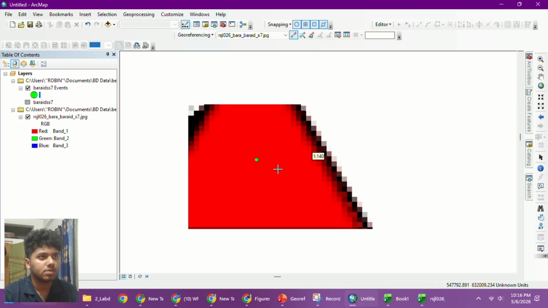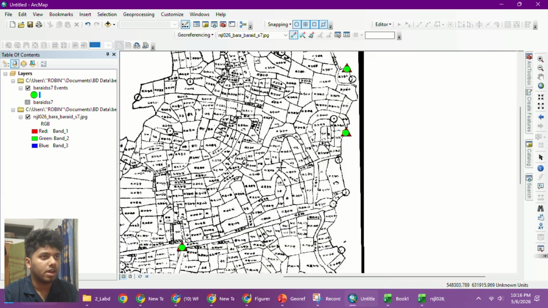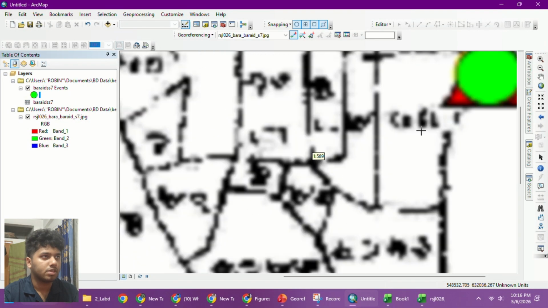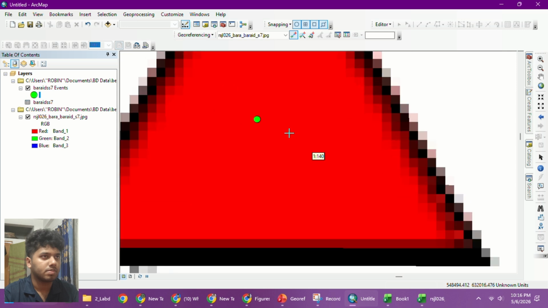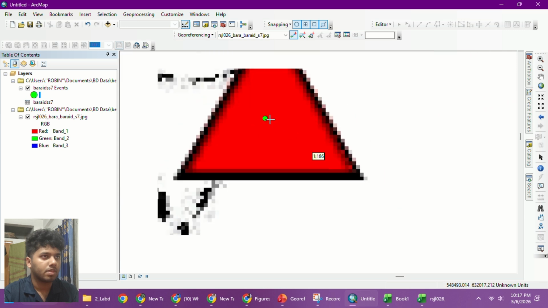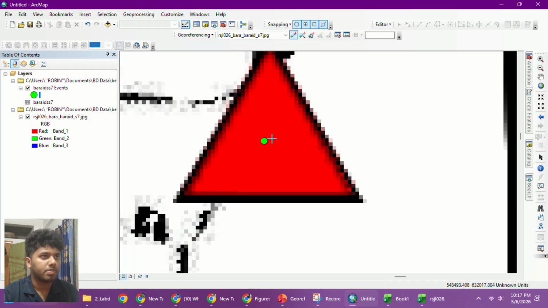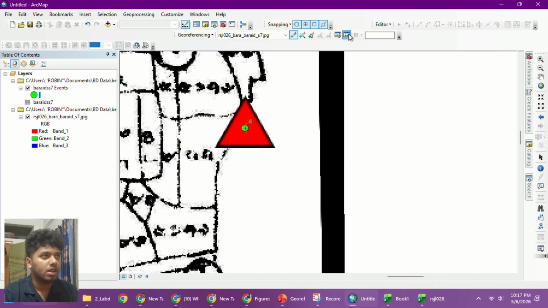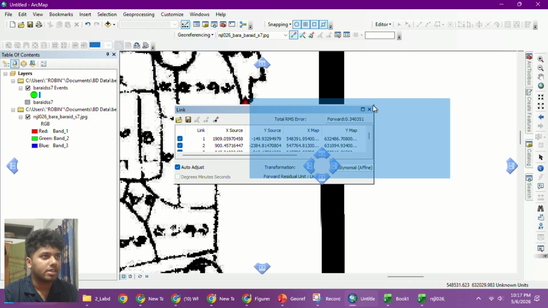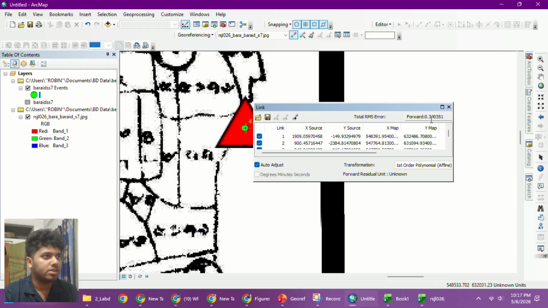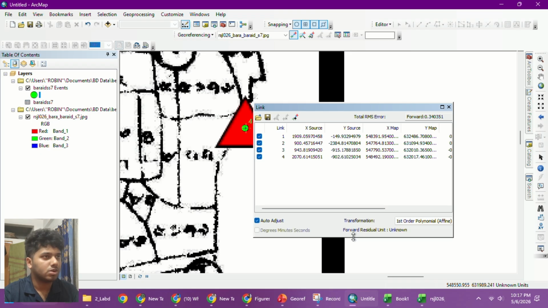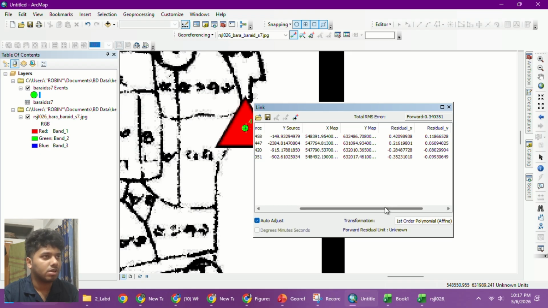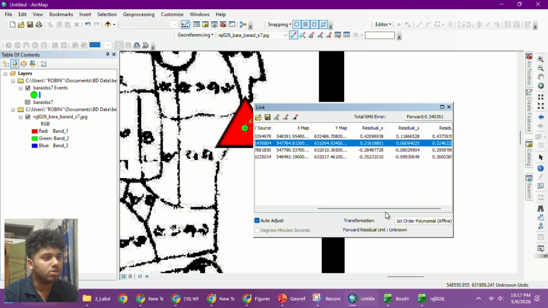I am gonna add one more, this one. Okay, so click on this. Now I have added. Now if I open the link table, I can see my total RMS error is 0.34. So it is actually very good. We have got the residual; the least residual was the second point, yes, the second one was least, it is 0.26.